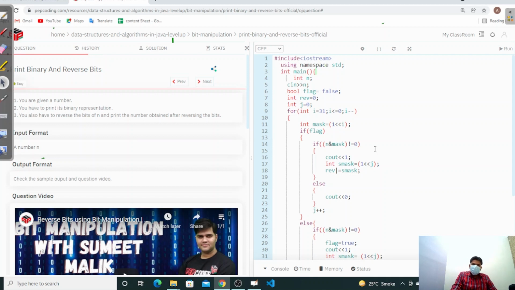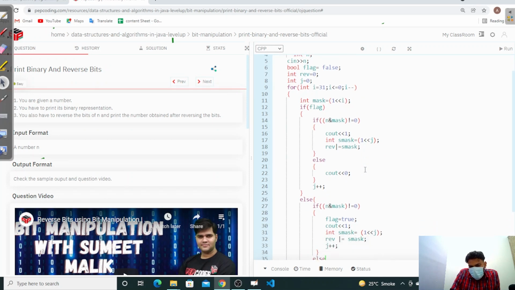In the next iteration, we take AND with our mask and check whether this value is 0 or not. If this value is not 0, then we print a 1. Then we take a second mask. Why? Because we have to reverse the digits now. So we create our reverse value using the second mask, and after that we see 0, and we increase j plus plus.